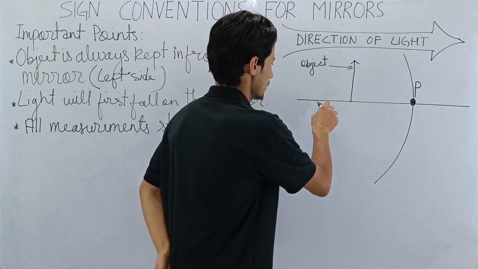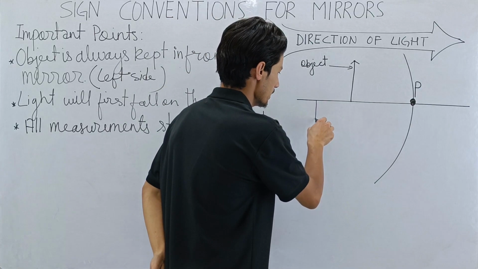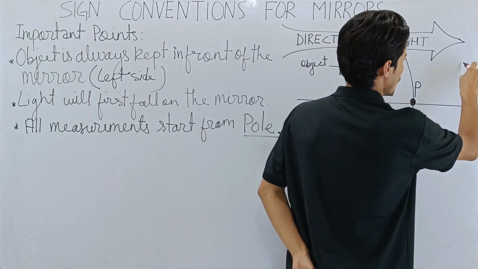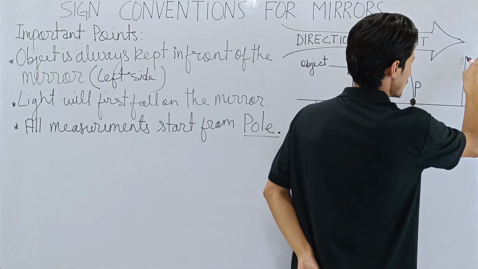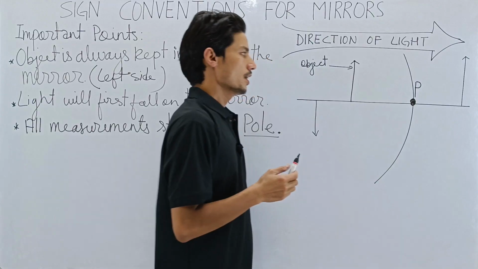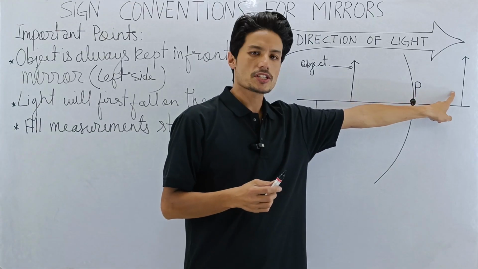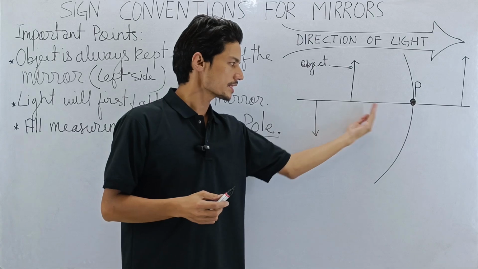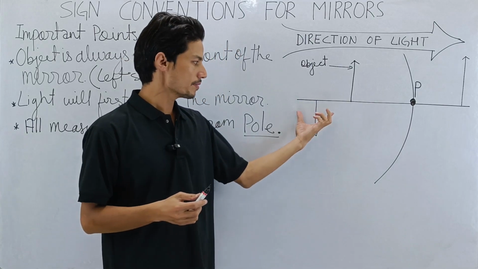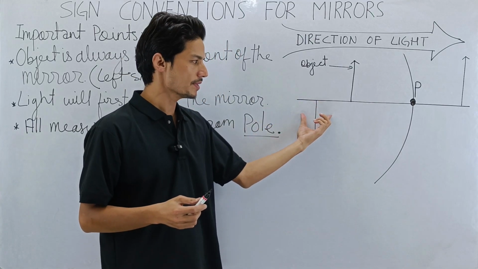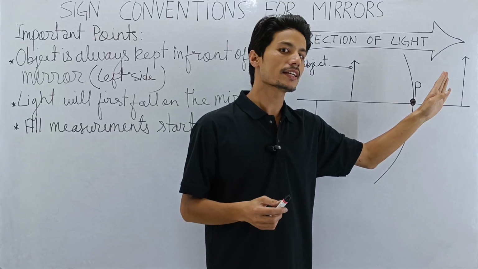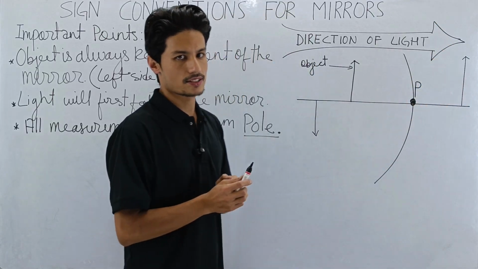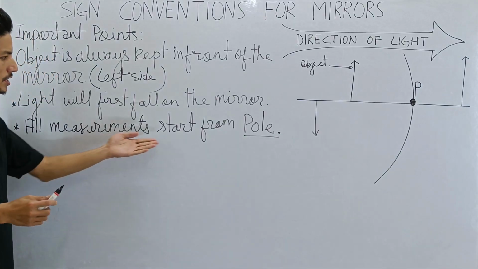Then we will measure image distance. Let me also show you the image. Let's say the image is here. And let us also draw one more image here. Because in a mirror, we have virtual images, which are formed behind the mirror. We have real images, which are formed on the same side of the object. Real images are inverted. So this is a real image, and virtual images are erect. This is an erect image, so this is a virtual image.